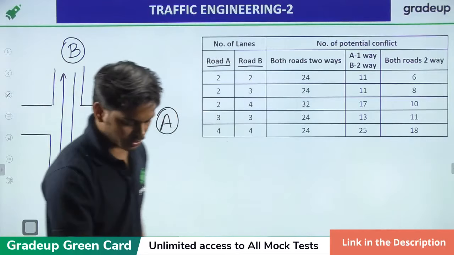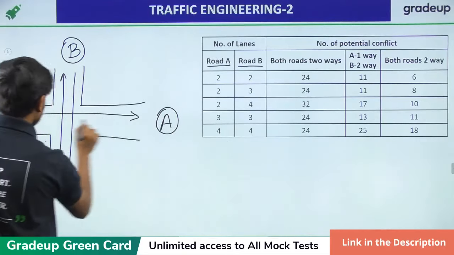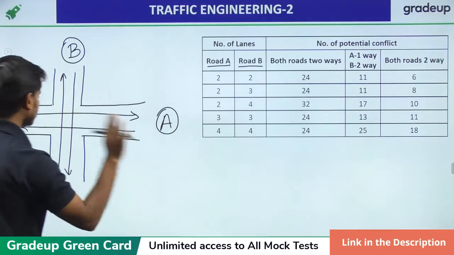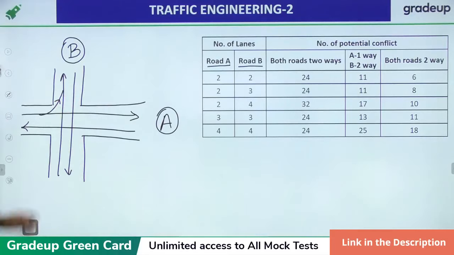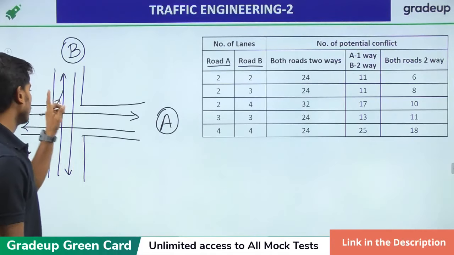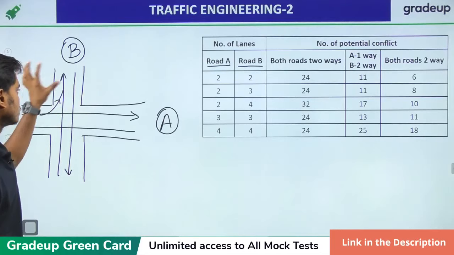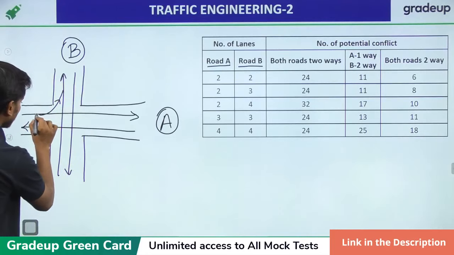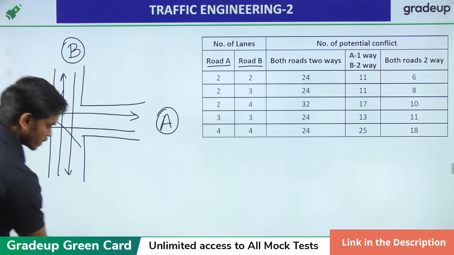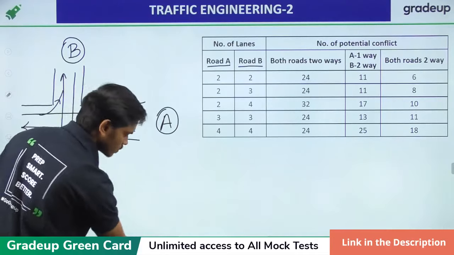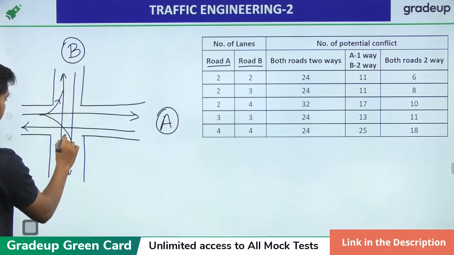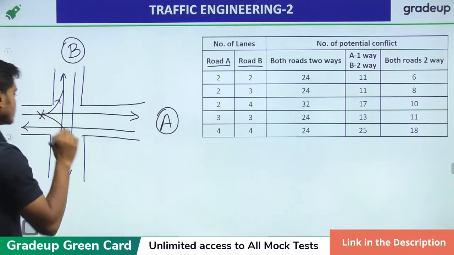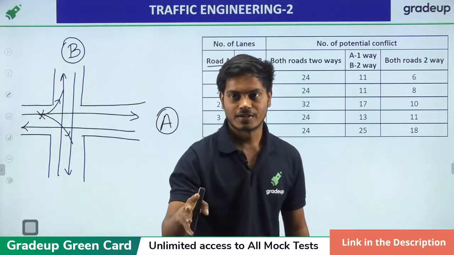This will go from road A to road B. But what if it wants to go to road B from here? It will come and join it here. In this case, this is your diverging conflict.